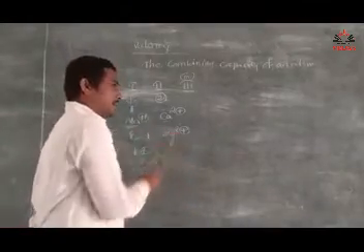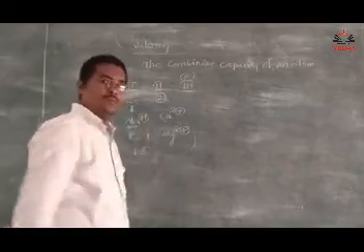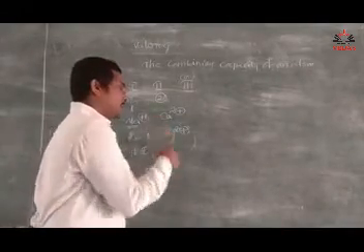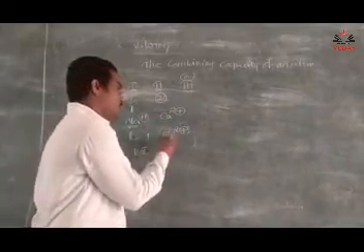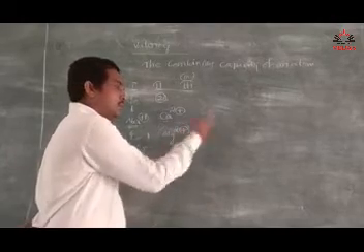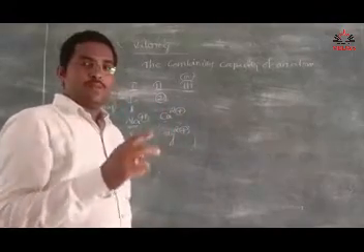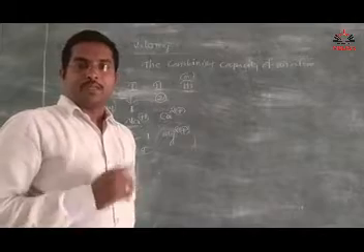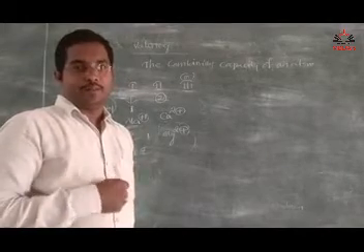Magnesium loses 2 electrons and gets 2 positive charges, so the valency of magnesium is 2. Here magnesium loses 2 electrons and its electronic configuration becomes similar to that of neon. Neon is a stable one.